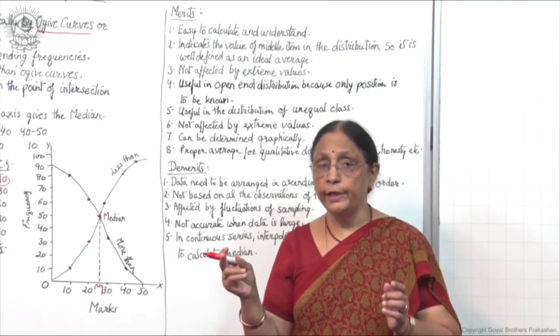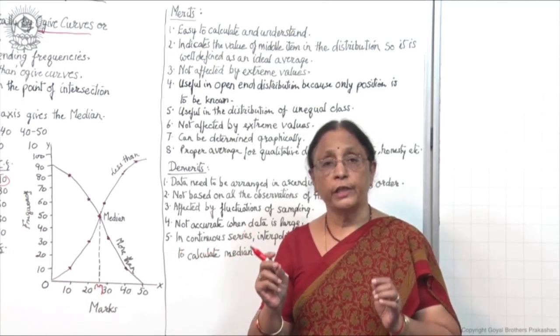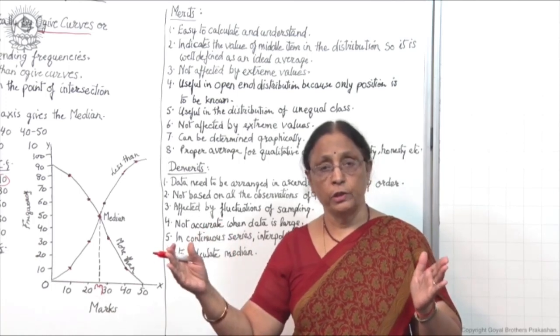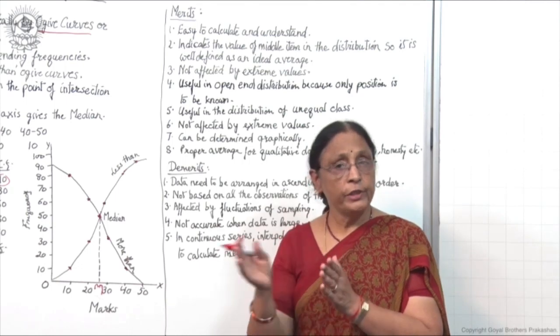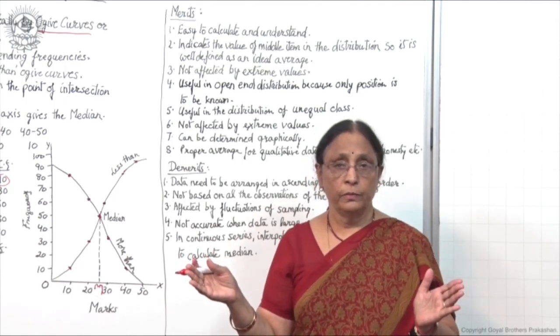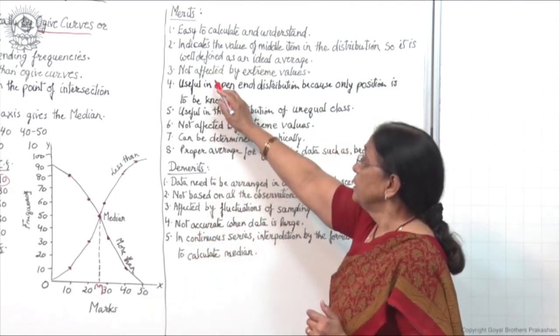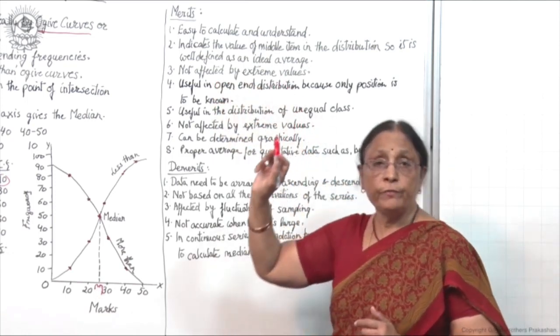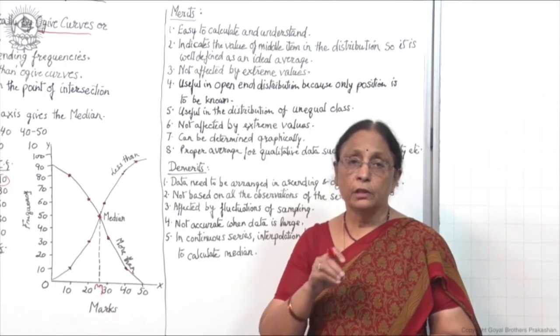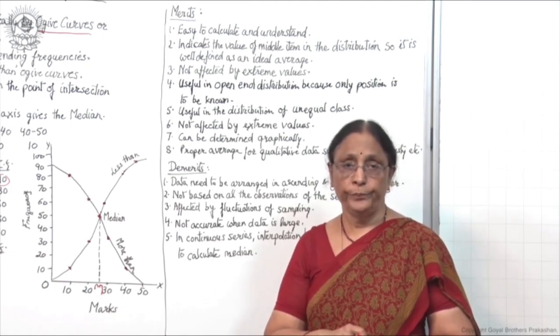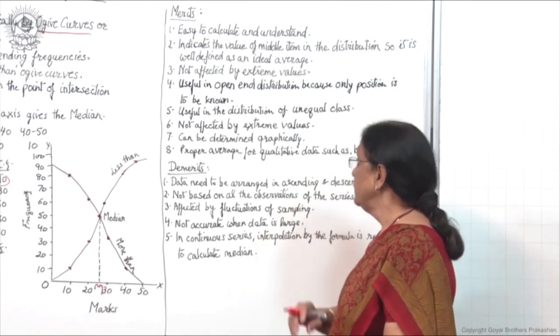But in the case of median, you are not taking the extreme values into consideration, you are just locating the middle item. So extreme values are ignored. It is the positional average, locating the middle value only. So this is another merit.